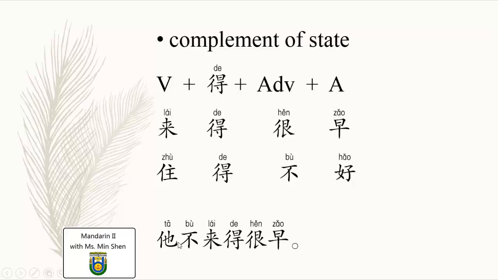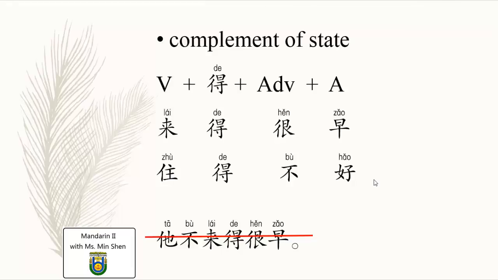In this case, the negative form is before the verb, so this sentence is wrong. You cannot say it in this way. If you want to make a complement of state negative, the negative form has to be put before the adjective. For example, 我住得好, I stay well. 我住得不好, I stay not well. This is the complement of state.